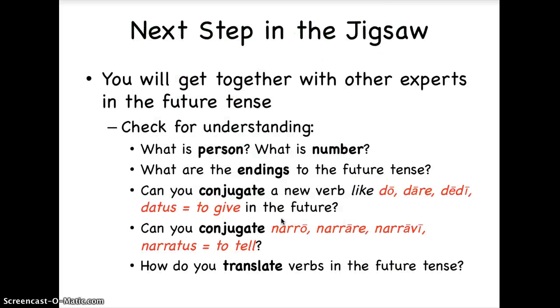Okay, you've learned the future tense. That's it, the essence of it. Bo, bis, bit, bimus, bitis, bunt, the future tune. So you will get together with other experts in the future tense and just check for understanding. You're going to talk about what is person, what is number. Make sure everybody's on the same page. What are the endings to the future tense? Can you conjugate a new verb like do, dare, dedi? Can you conjugate another new verb like nato, natare? And how might you translate verbs in the future tense?